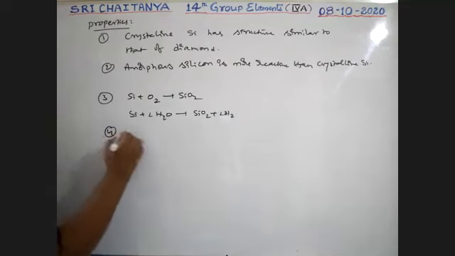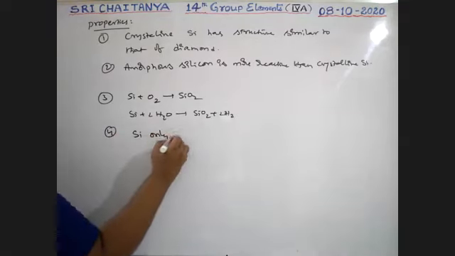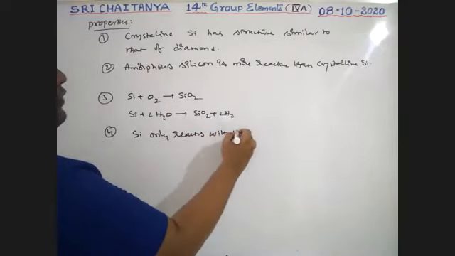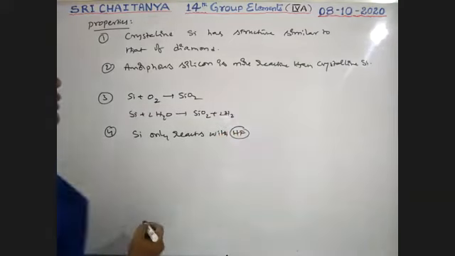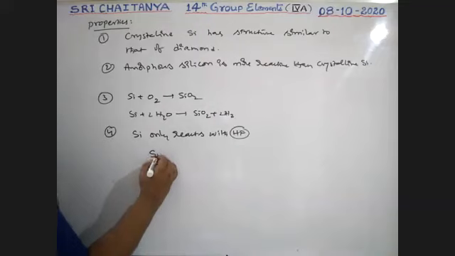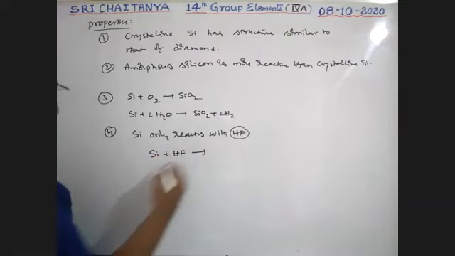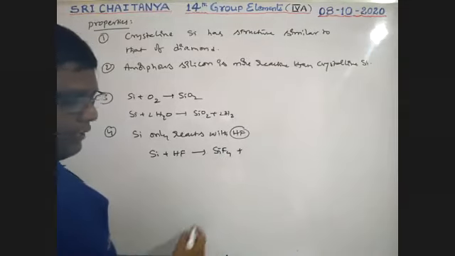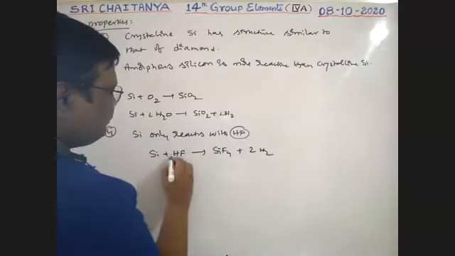Next, silicon only reacts with HF among acids. It is important, boys. Silicon with HF gives SiF4 plus 2H2.